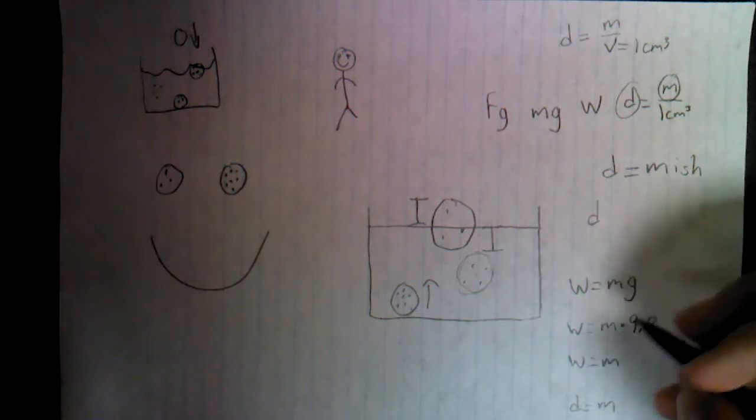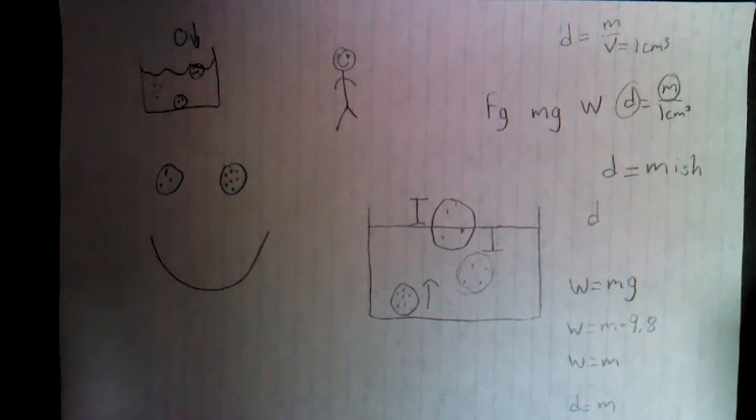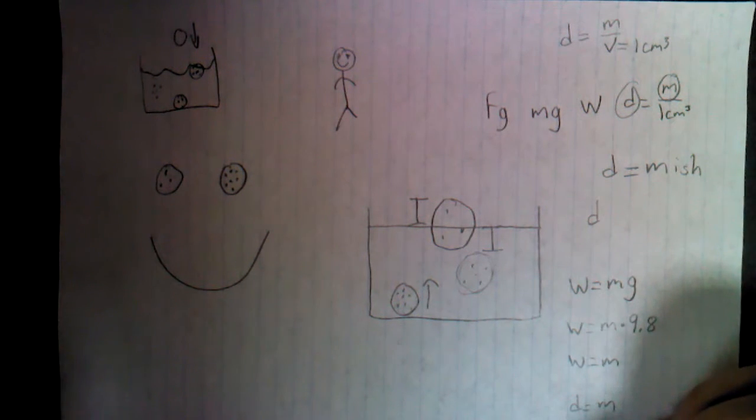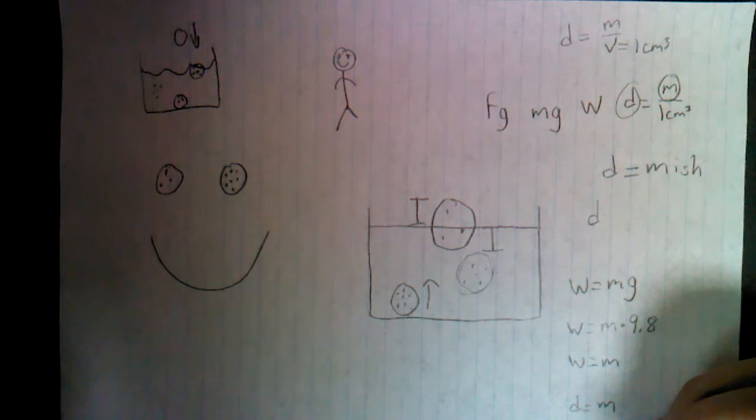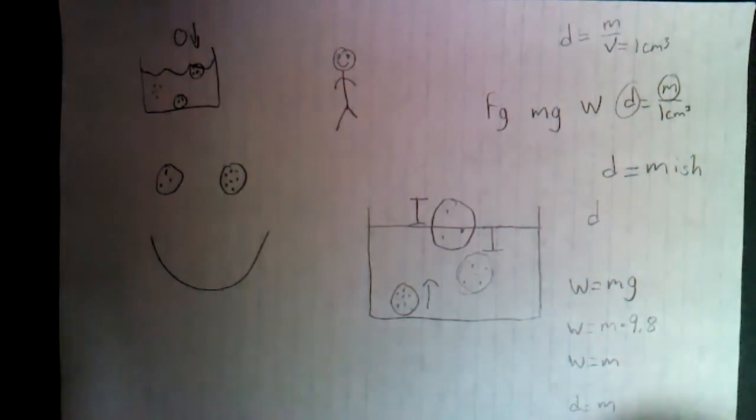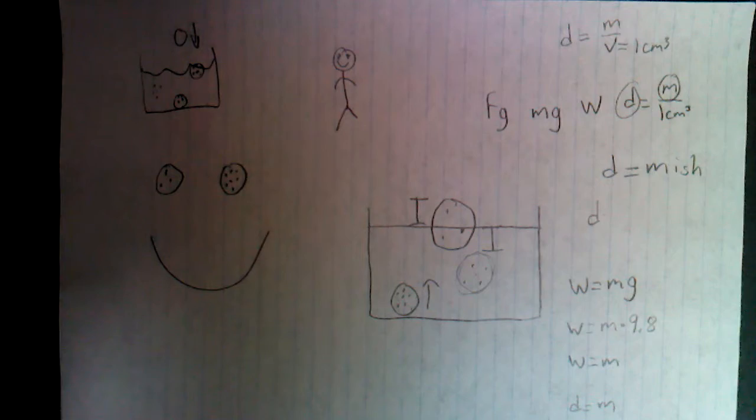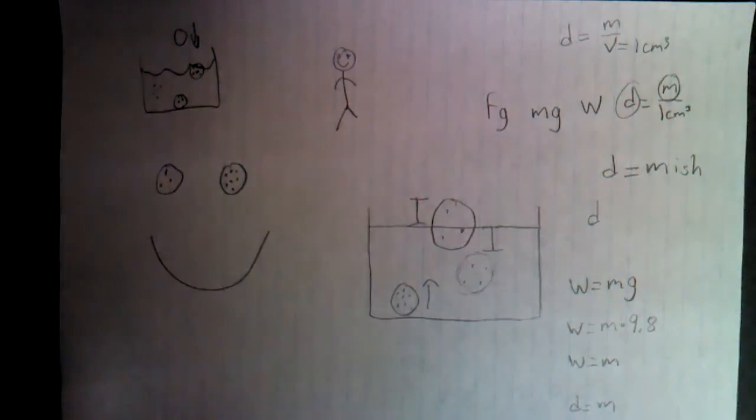And so that's why lighter objects will float in water, because of Archimedes' principle stating that an object less dense than water will tend to float in the water, and an object with greater density than water will sink in the water. And now that we know that weight is a direct proportion of density, we can say that objects that are lighter will also have a lower density, and so they'll float because of Archimedes' principle.